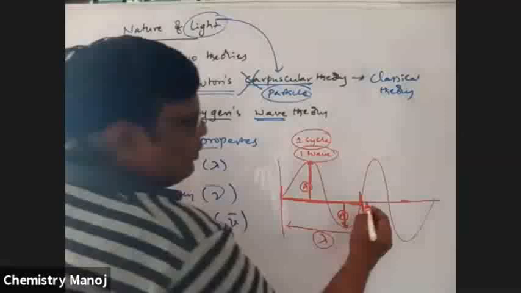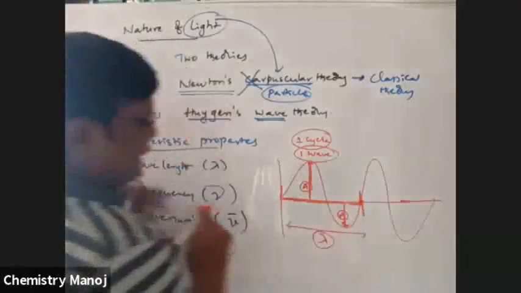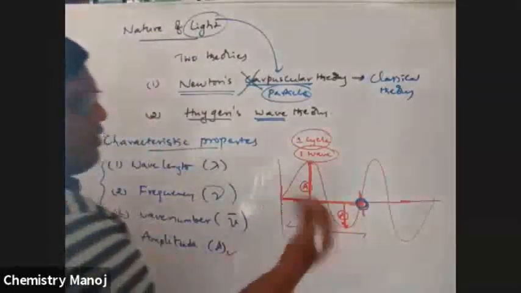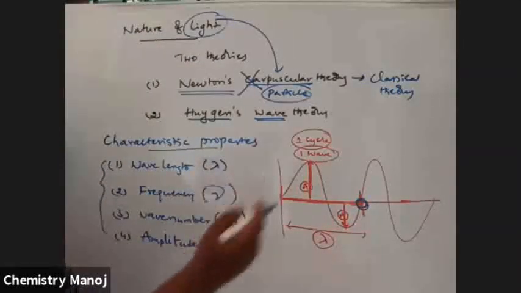Now I am going to identify this point. Let this be the point. I am going to find out how many waves are passing through that point per unit time.